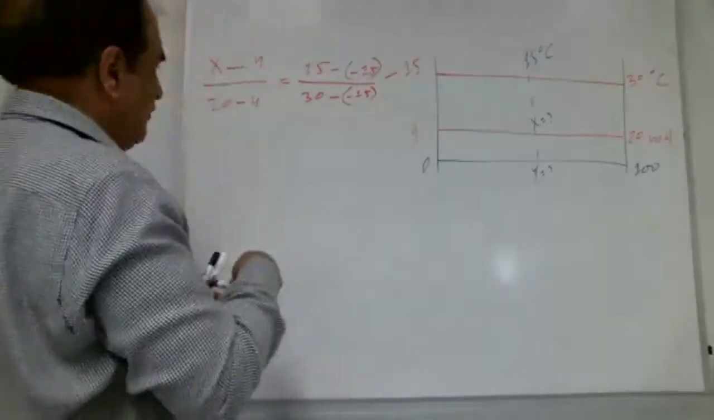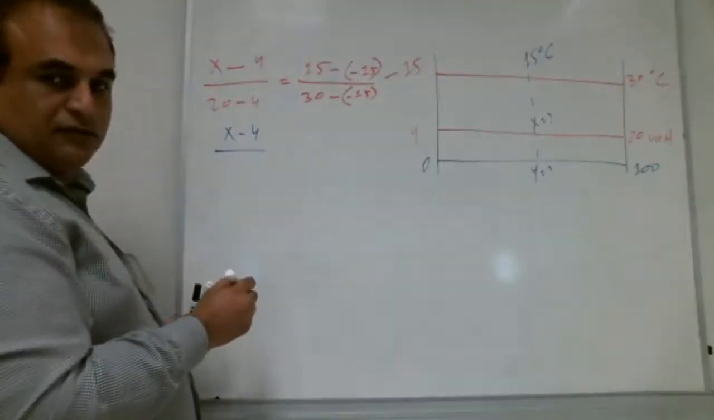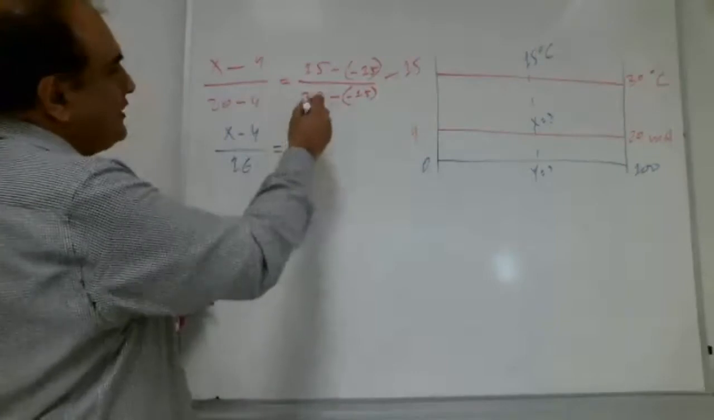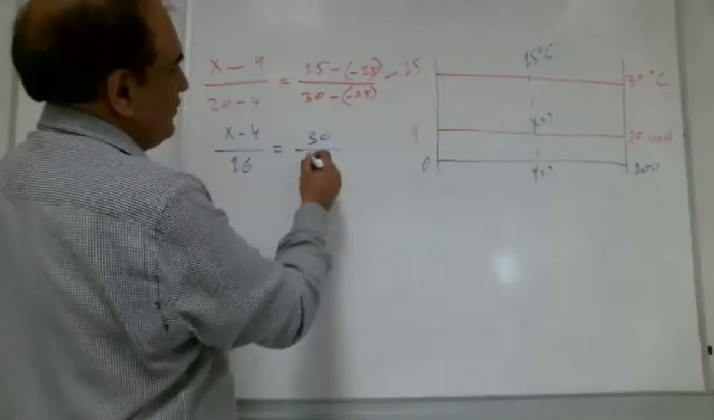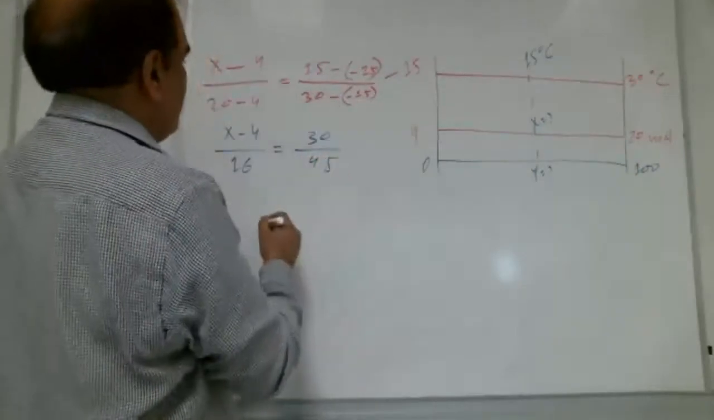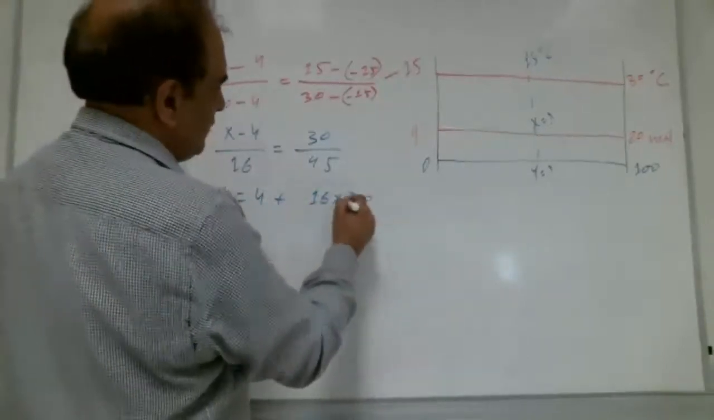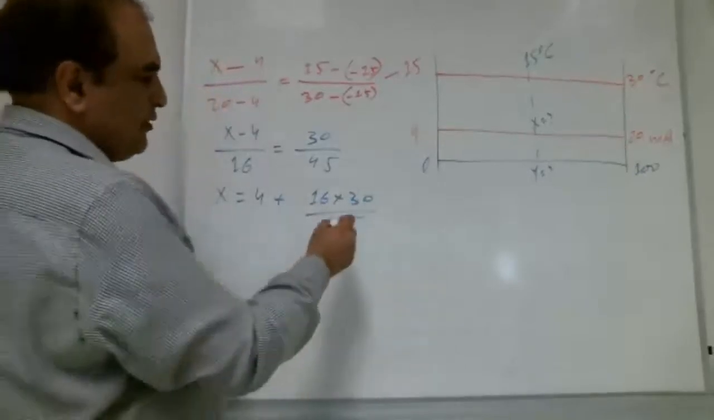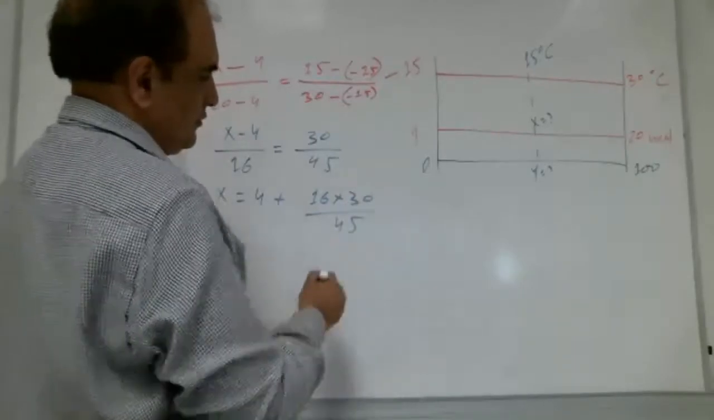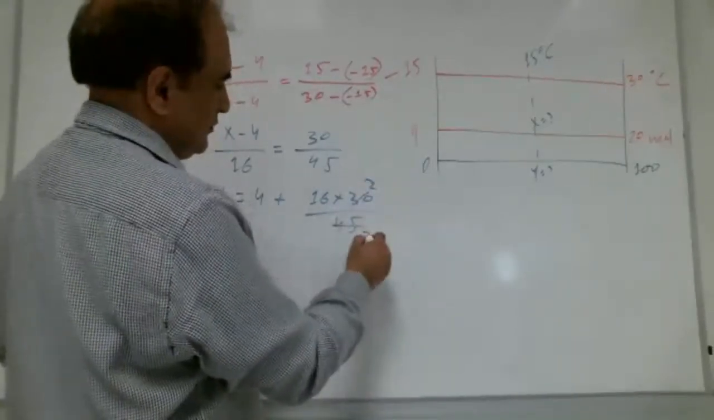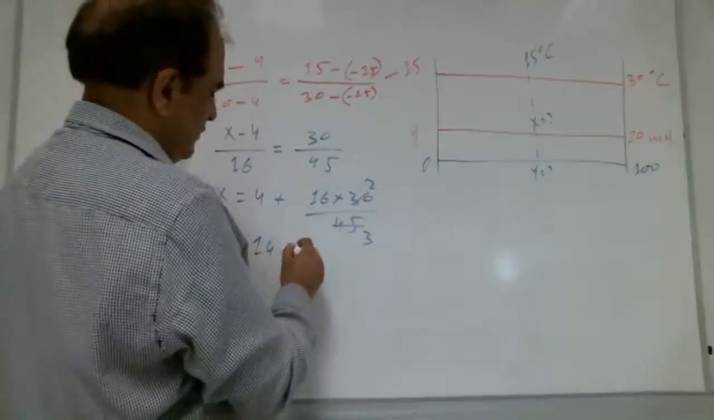So how will it go now? X minus 4 over 16. Very good. It equals what is this? 30 over 45. Very good. So x is equal to 4 plus 16 into 30 over 45. Yeah, Shabab, how much is this? X equals 14.667. Shabab, verify it.